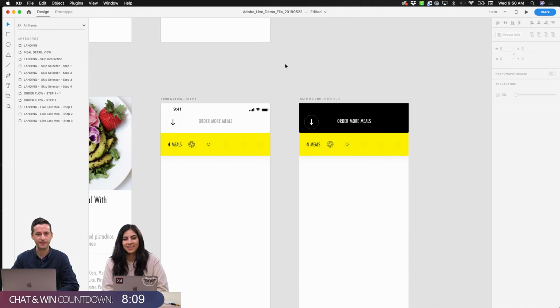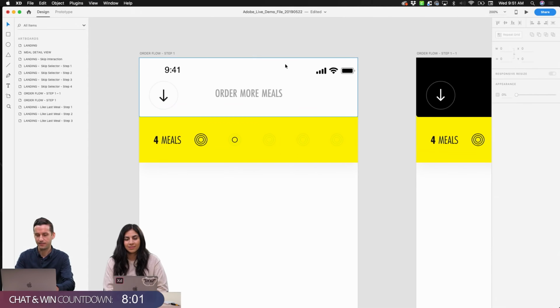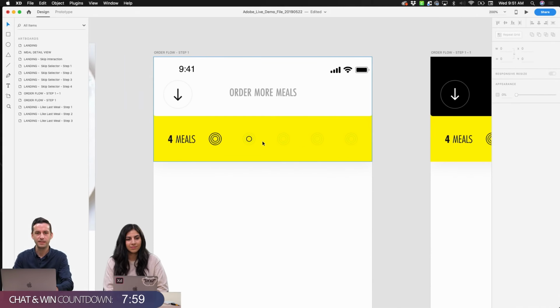While we sort that out, I'm going to work on this next section below, which is the beginning of a thought that maybe we can work out here in real time. My thinking is that we need some sort of indication of the accumulation of meals that we're going to be selecting from our main view down below. We order through this client of ours. You can order a week's worth of meals at a time, and a week to them is defined as 5 days.